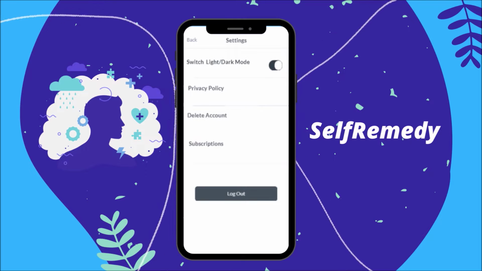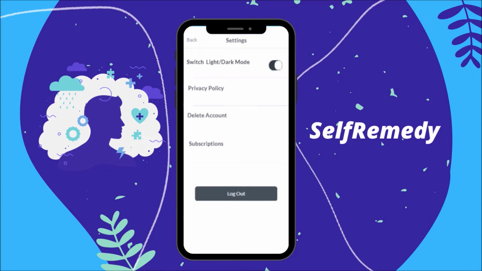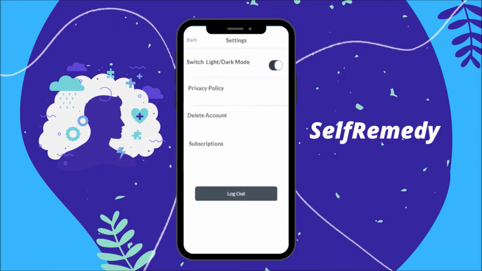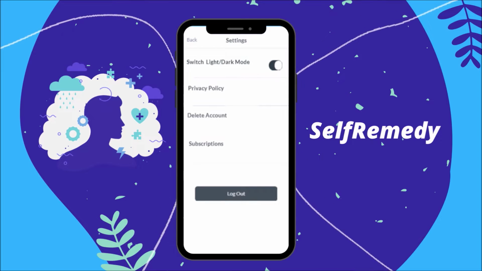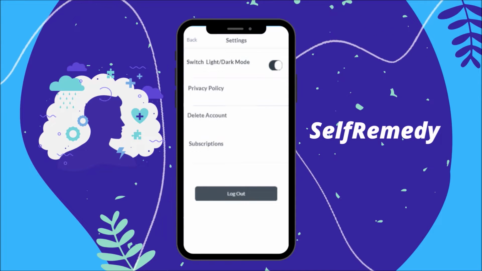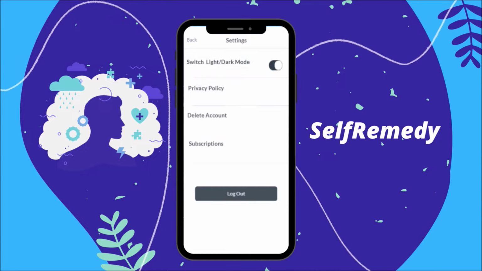This is the settings page for this application. The user can choose whether to use light or dark mode. It also states the privacy policy, delete account or subscription. There is also a button to log out if the user wants to stop using this application temporarily.